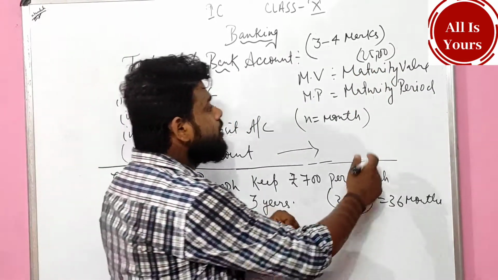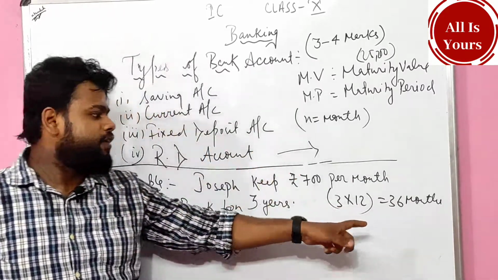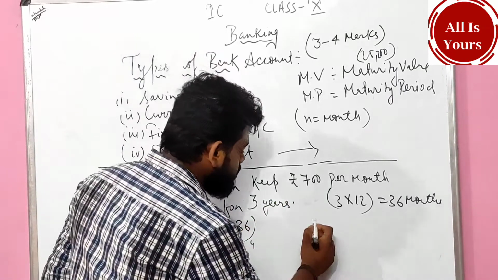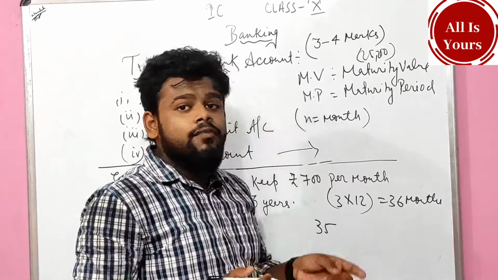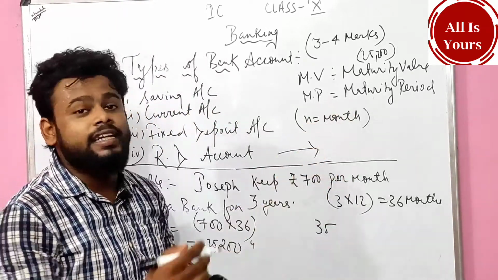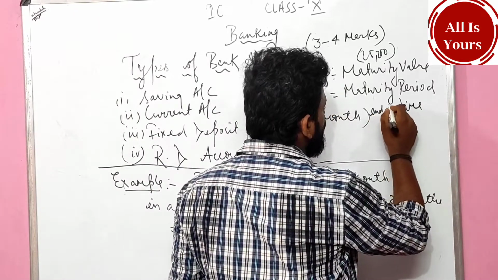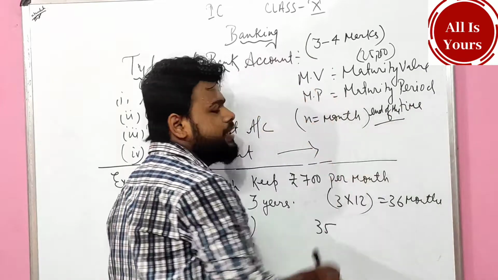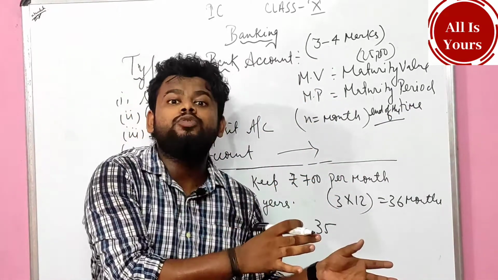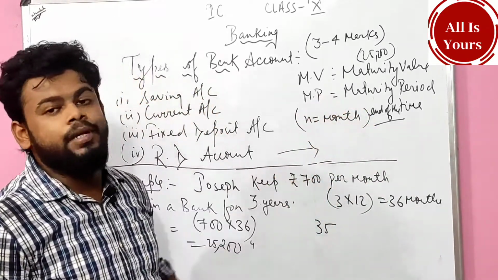Maturity period means the amount of time, जब time बन जाता है. For example, 36 months is there. When I am coming to 35 months or 36 months, that is known as maturity period. Time को बोलते हैं end of the time. End of the time is known as maturity period. End of the time is 36 months. When I am coming nearer to the time, like 35, 36 months, it is known as MP, maturity period.